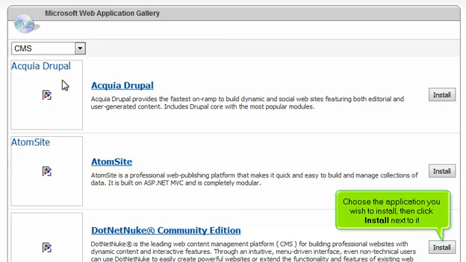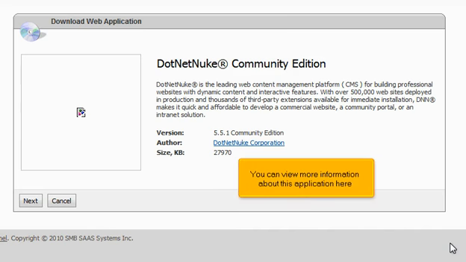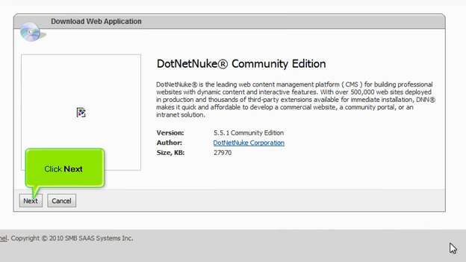Choose the application you wish to install, then click Install next to it. You can view more information about this application here. Click Next.